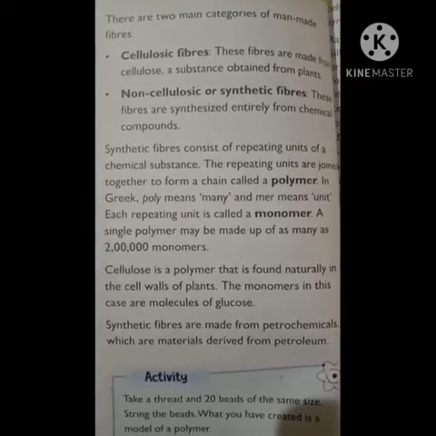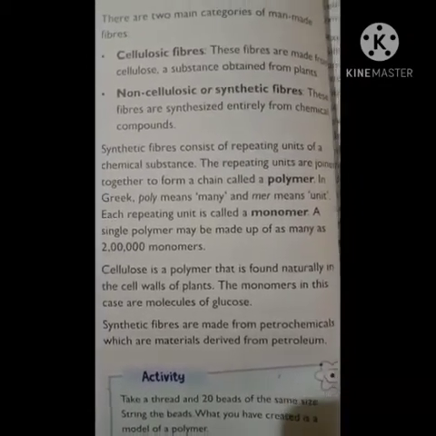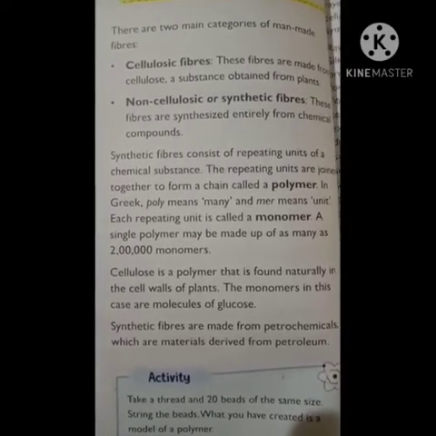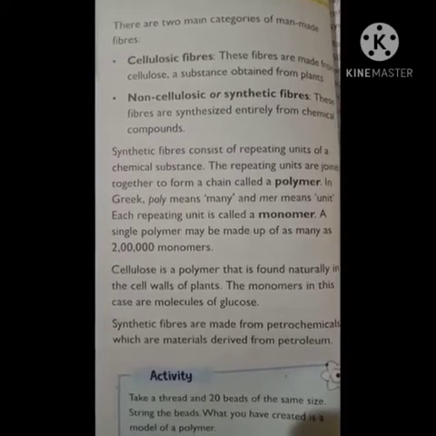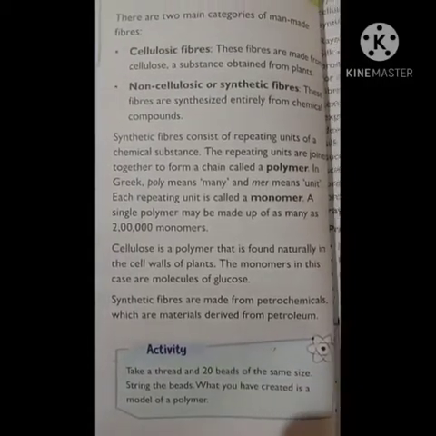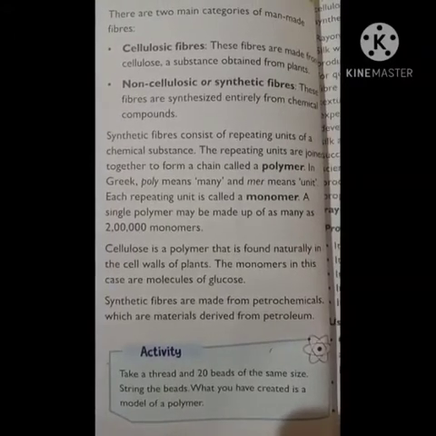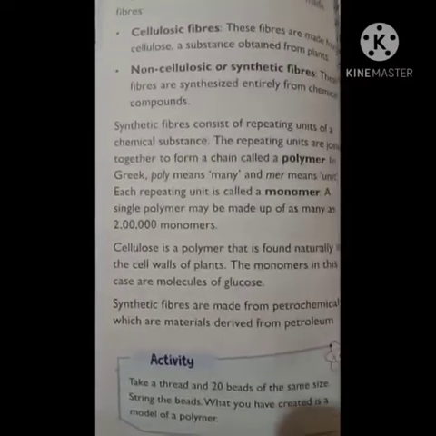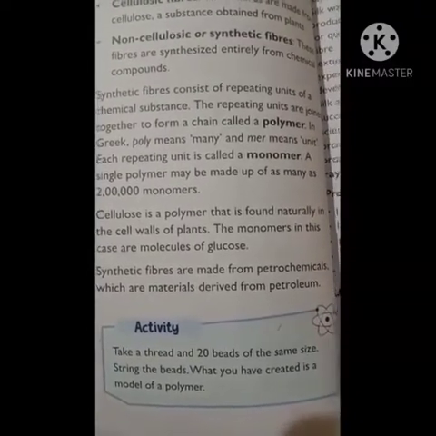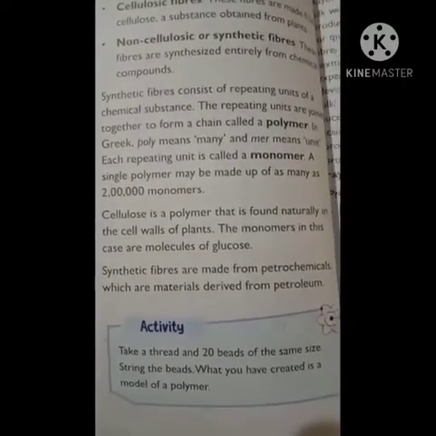Cellulose is a polymer which is found naturally in the cell walls of plants. The cell wall of a plant is made up of cellulose. The monomers in this case are molecules of glucose. So here cellulose is a polymer, and the monomer is nothing but molecules of glucose. Next, synthetic fibers are made from petrochemicals, which are materials derived from petroleum. See, in the previous chapter we learned about petroleum, right? So synthetic fibers are also made from petrochemicals, which are derived from petroleum.